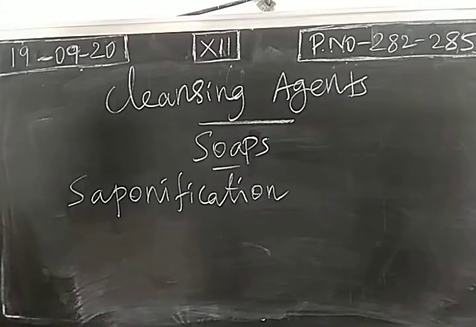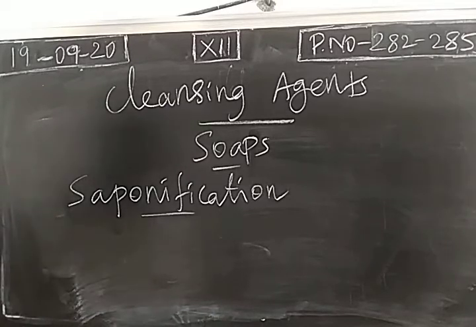Take the saponification process: when we take the sodium or potassium salt of fatty acids like palmitic acid, so take sodium palmitate, when it is treated with sodium hydroxide, we get glycerol with the liberation of soap. Right? So the preparation we have already completed in lesson number 11.